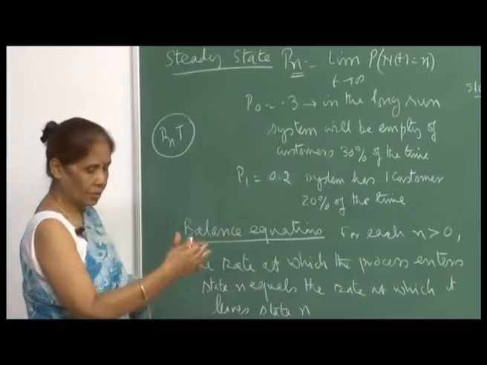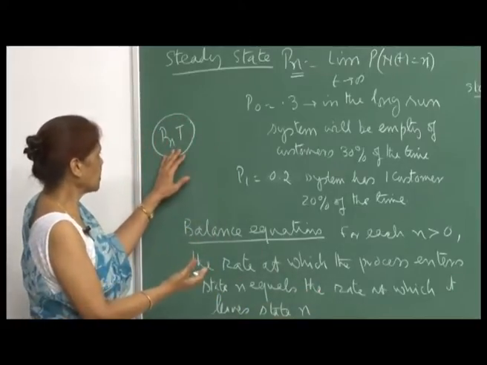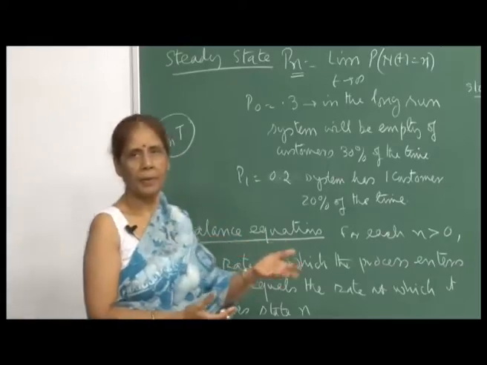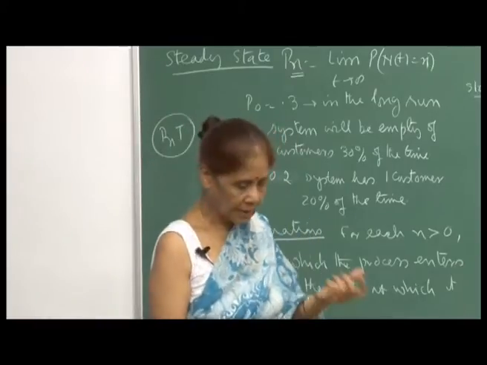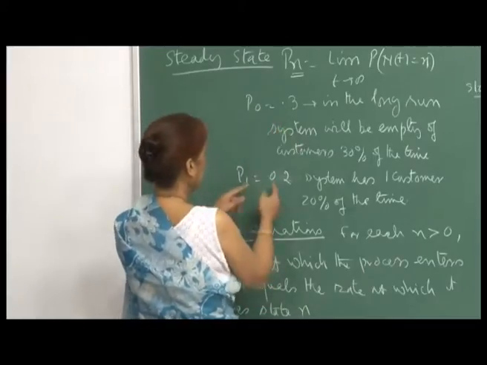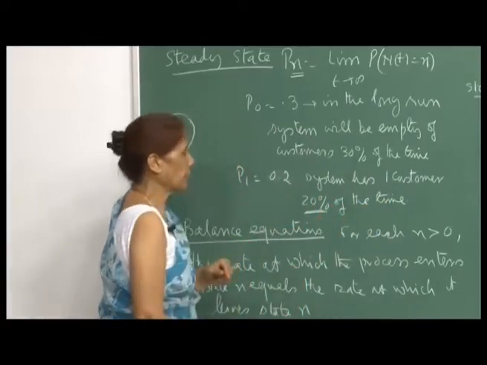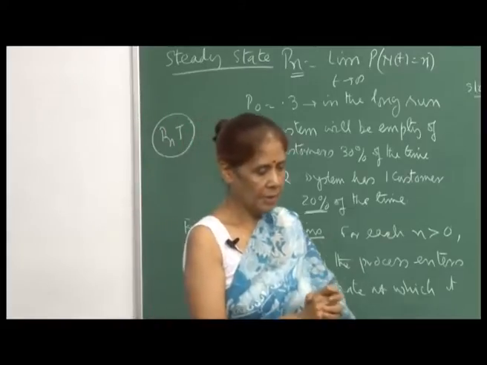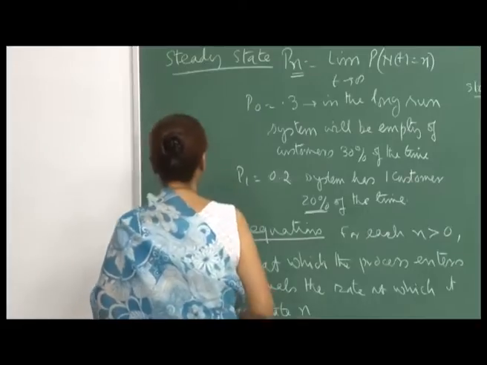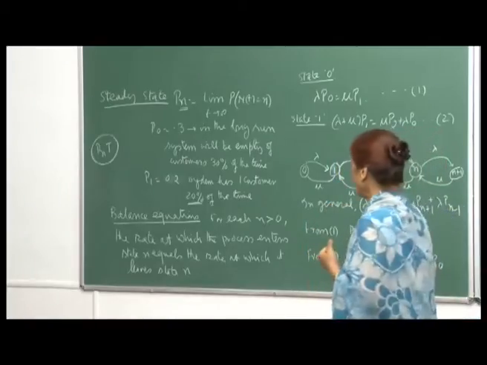And so, again in the long run when you observe, P n will be approximately the proportion of time for which the system has n people, n customers, n users, whatever it is. So, this is the idea. Similarly, if P 1 is 0.2, then the system has one customer 20% of the time, even if you observe it for a long time. So, approximately, this is the proportion of time that the system will have n customers. Okay, fine.